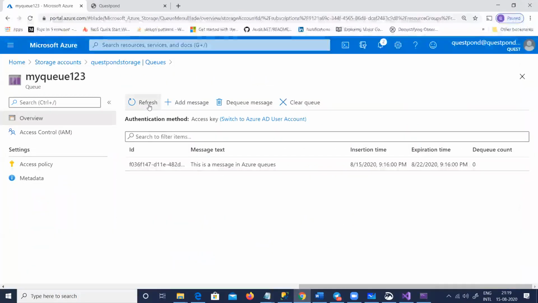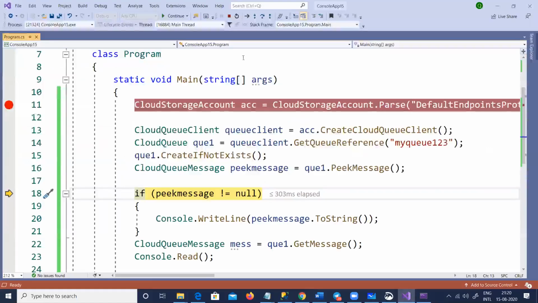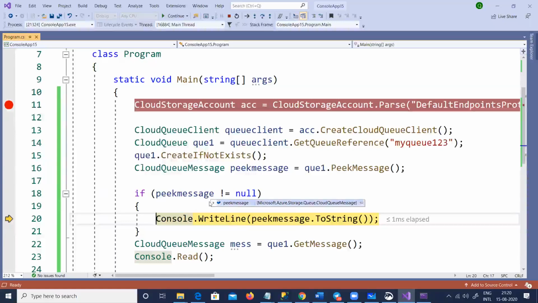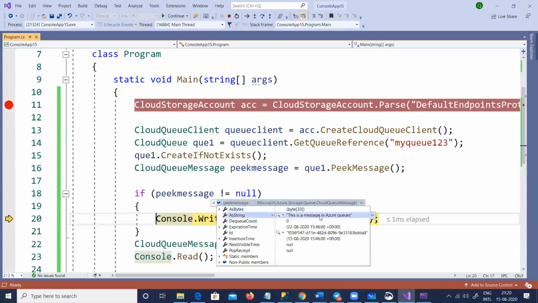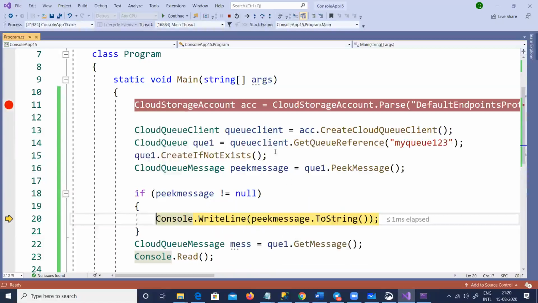You can see that the message has not gone. It has just peeked the message, but the message is still seen, right? So you can see that the message is there. The message is read. This is a message in Azure Queues. It is read, but nothing has been locked, right? So that is peek message.